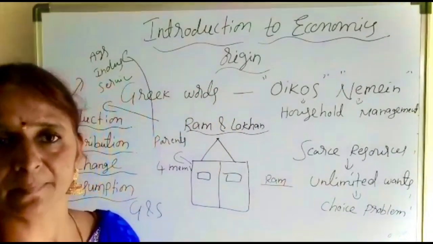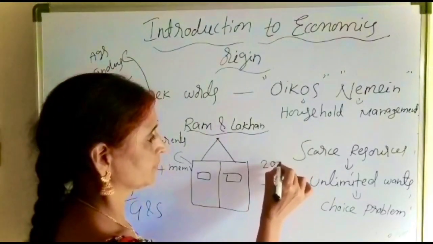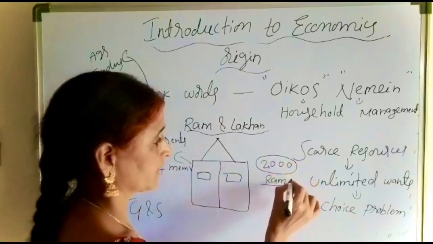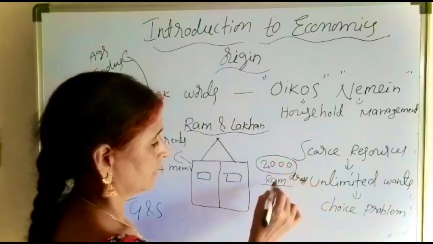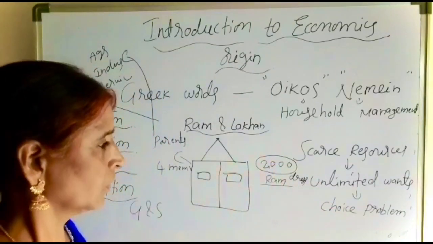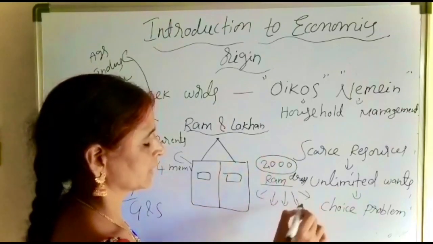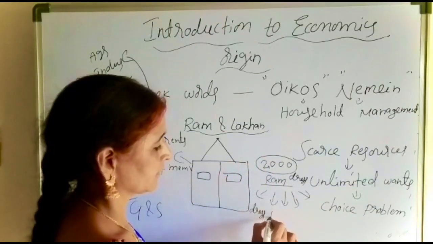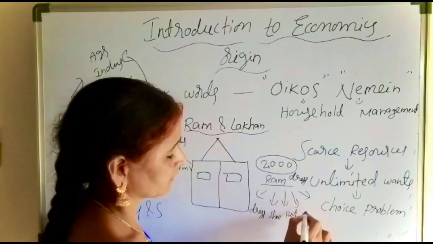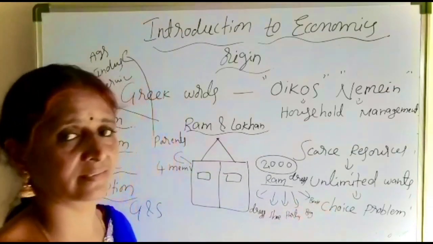For example, Ram's birthday is there, so Ram's father has given him 2,000 rupees to purchase a dress. Here Ram has a number of desires, a number of wants. He is willing to purchase a dress, a pair of shoes, give a party to his friends, and purchase a college bag and books. So many desires are there.